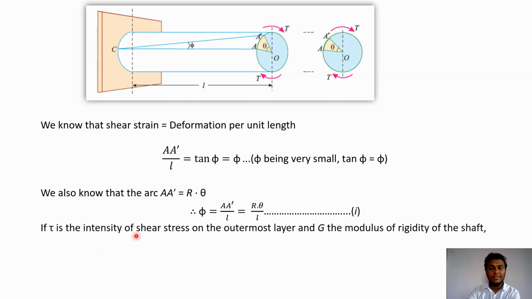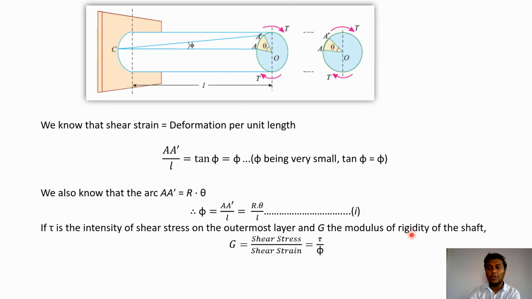Now if tau is the intensity of shear stress on the outermost layer and G is the modulus of rigidity of the shaft, as we discussed, because of this twisting moment T the shear stress is developed over this cross section and also over the length of the shaft. So in this particular cross section, tau is the intensity of shear stress on the outermost layer of this shaft.